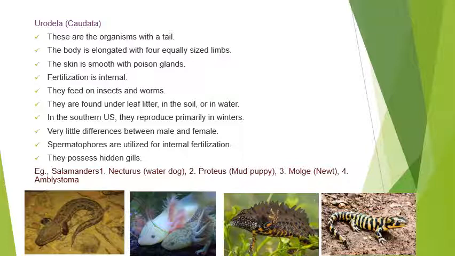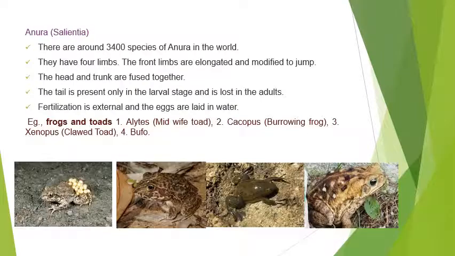The members of these are Necturus, Proteus, Molge, and Ambystoma. This is the picture of Necturus. This is the picture of Proteus. This is the newt, or Molge, and this is the Ambystoma. Next is the last order of Amphibia, Anura, or Salientia.